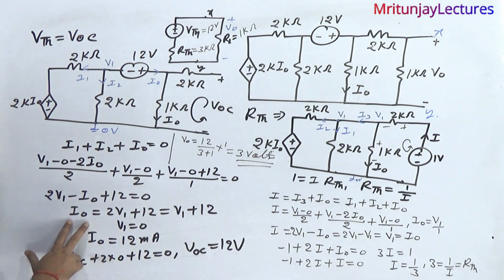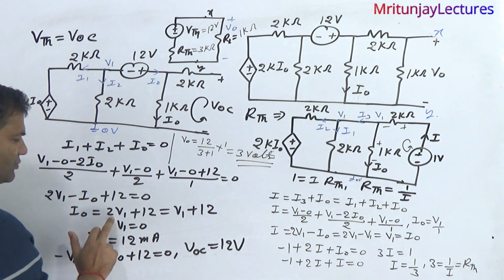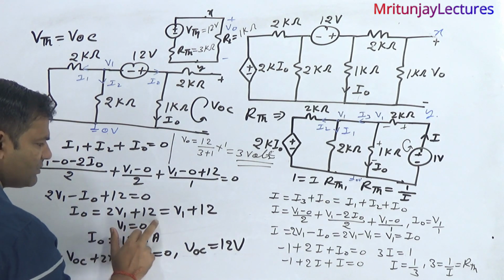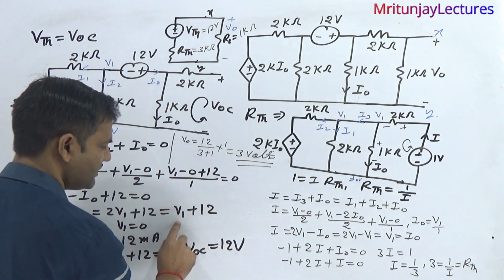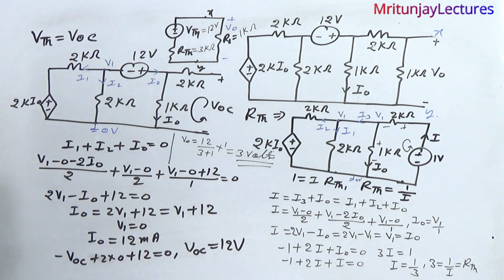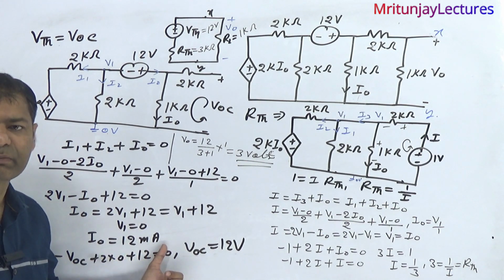So I0 is written as 2V1 plus 12, and this I0 is also V1 plus 12 divided by 1. Put it here, and we get V1 is equal to 0. If we put this value here, then we find I0 is 12 milliampere.